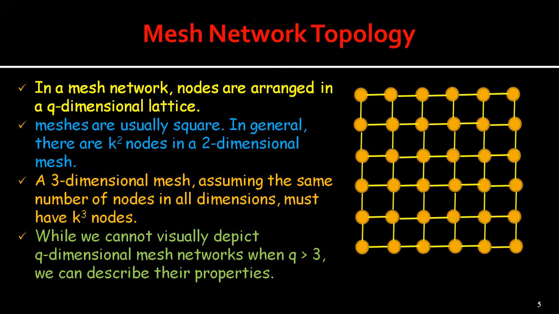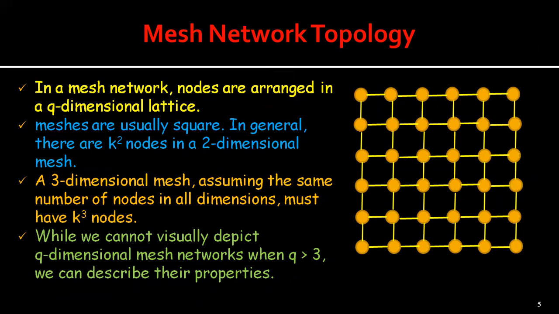The mesh in this figure is a square. Unless stated otherwise, meshes are usually considered square. So in general, there are k square nodes in a 2-dimensional mesh, and a 3-dimensional mesh is a logical extension of the 2-dimensional one.